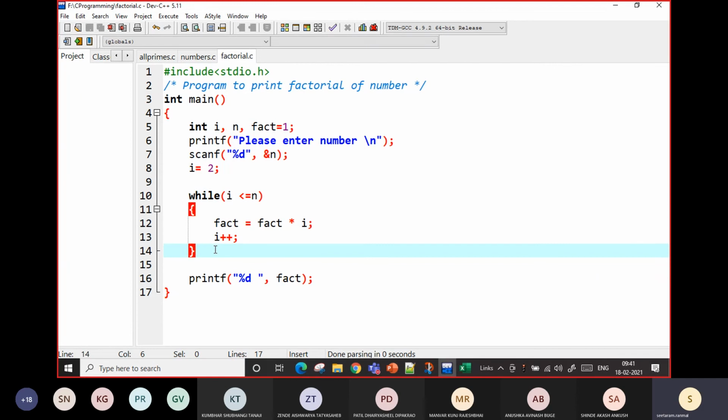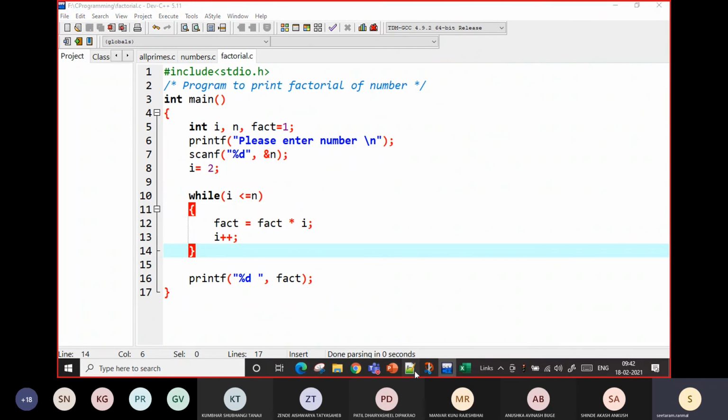In tomorrow's lecture we will see the do while loop and what is the difference between this, and we will see some programs in which do while has been used. There is only a small difference in between, but we will see these differences using some programs.